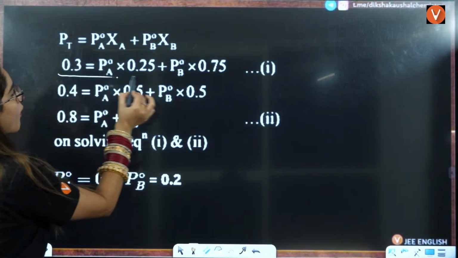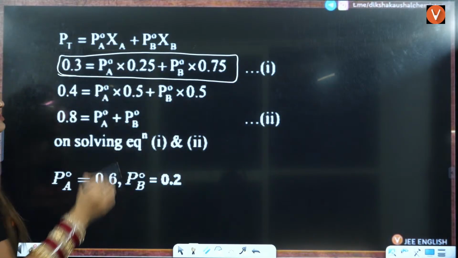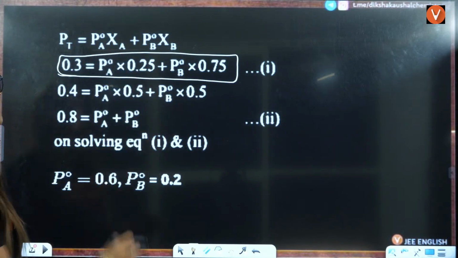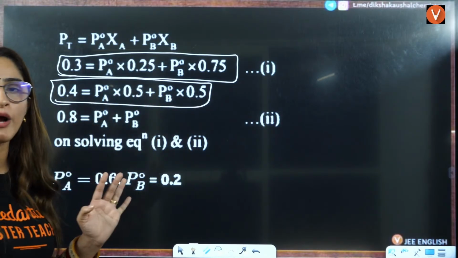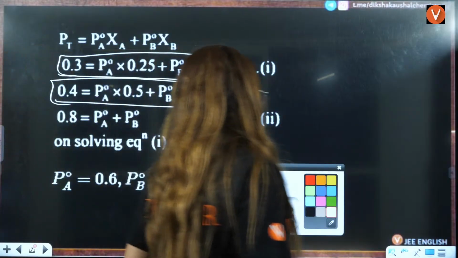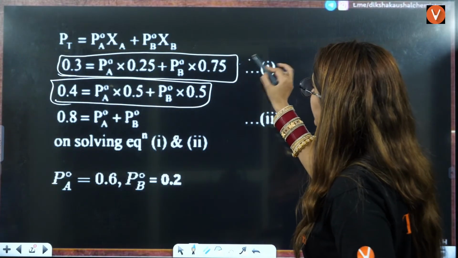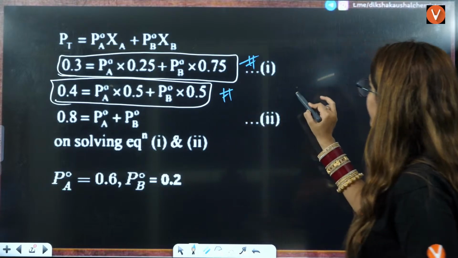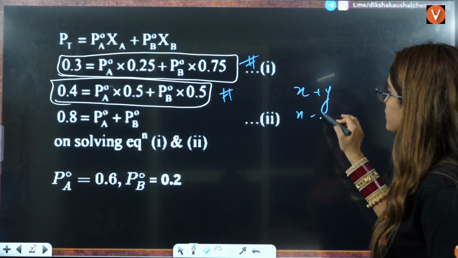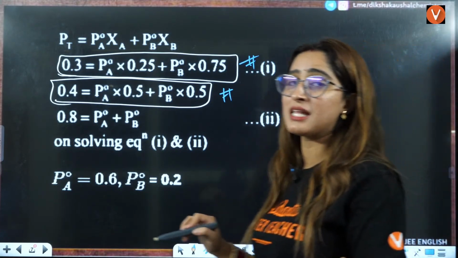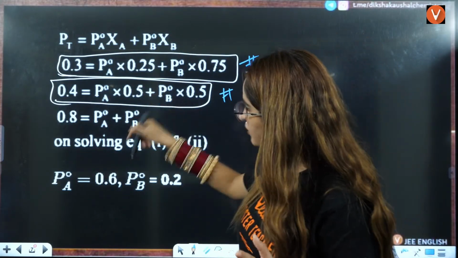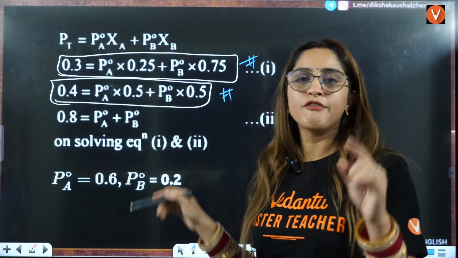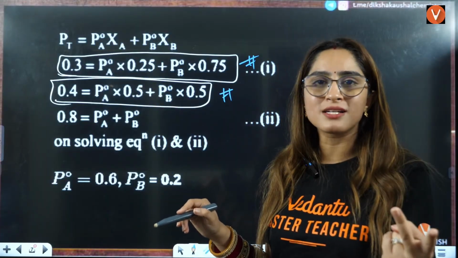One is when you have 0.4 and the mole fraction is 0.25 and 0.75. The other is when you have 0.4 as the total pressure, 0.5 is the mole fraction here, right? So with these two equations, like you have x plus y, x minus y, these kind of two equations, you can easily solve this by mathematics, right? You have to just solve these two equations here, where two unknowns are missing.